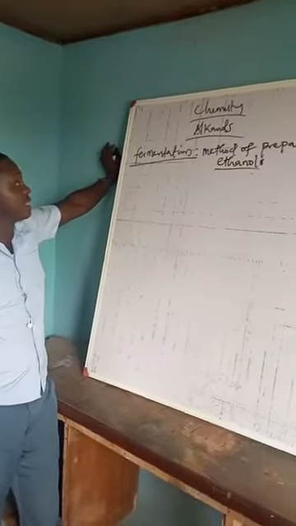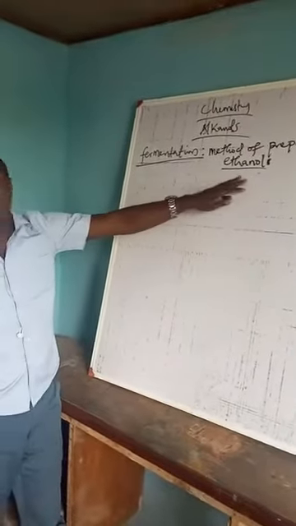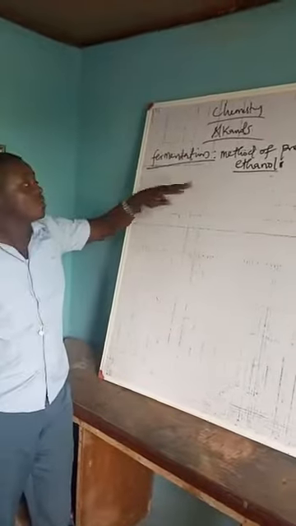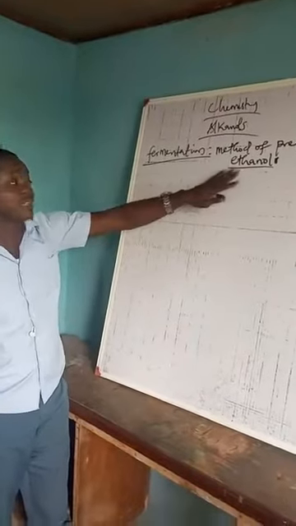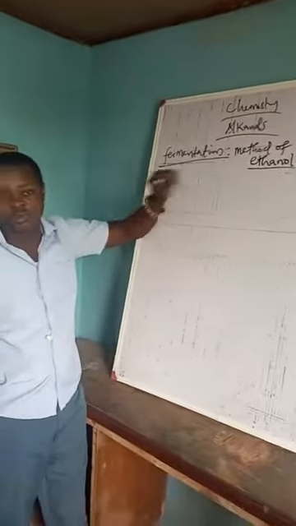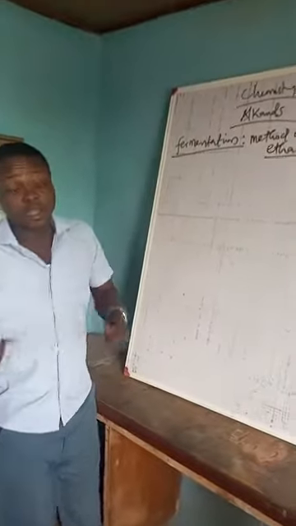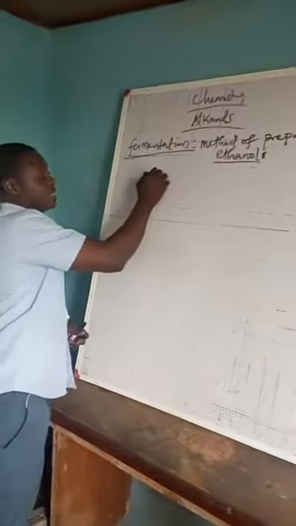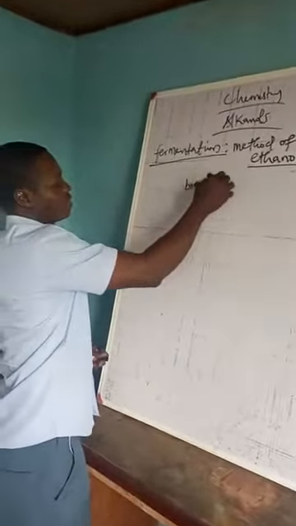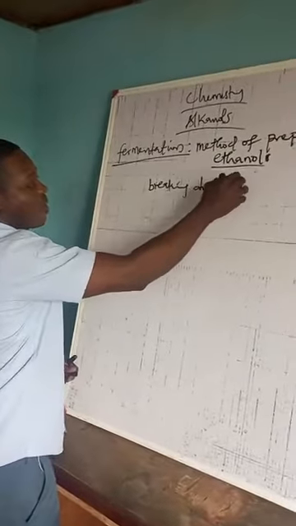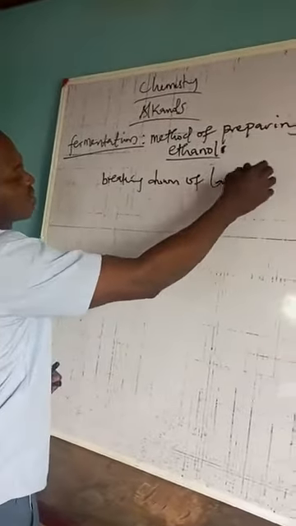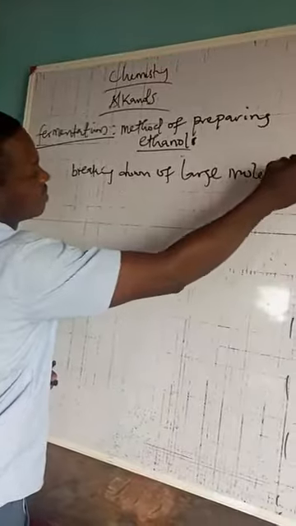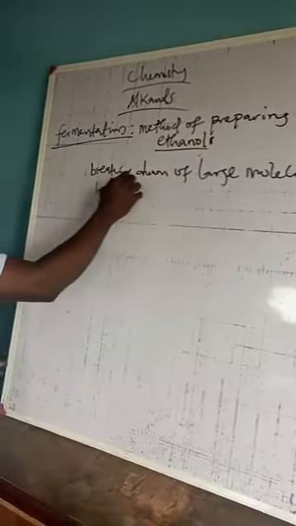This is the process which is used in preparation of ethanol commercially. So if you want ethanol in large quantity, all you need to do is carry out the process of fermentation. Fermentation is simply the breaking down of large molecules into smaller molecules.